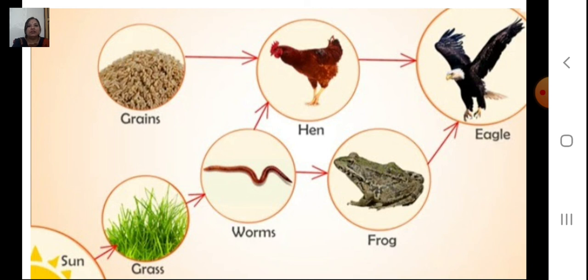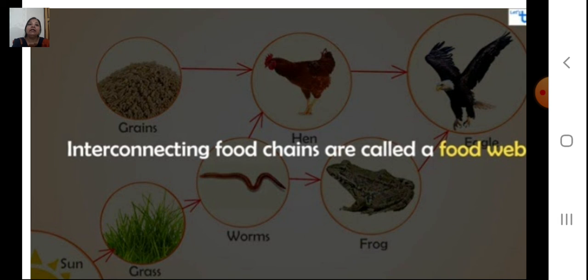Children, in this picture you can see there are two food chains. The first one shows the grain eaten by the hen, and the hen is eaten by the eagle. And in the second food chain, the grass is eaten by worms. Now, the worm can be eaten by the hen and also by the frog. And both the hen and the frog can be eaten by the eagle. So, here we can see two food chains interlinked. So, what is it called? Interconnecting food chains are called a food web.